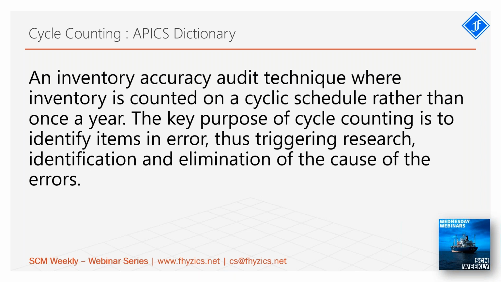In case of periodic auditing, all the inventory is counted once in a year. The inventory accuracy is very good on that day, but from that day onwards, the inventory accuracy starts deteriorating, and only at the end of the year it is restored again. But in case of cycle counting, the best part is that because we are counting several times in a year, the inventory accuracy is maintained. That's the reason we say ongoing inventory accuracy is maintained in case of cycle counting.